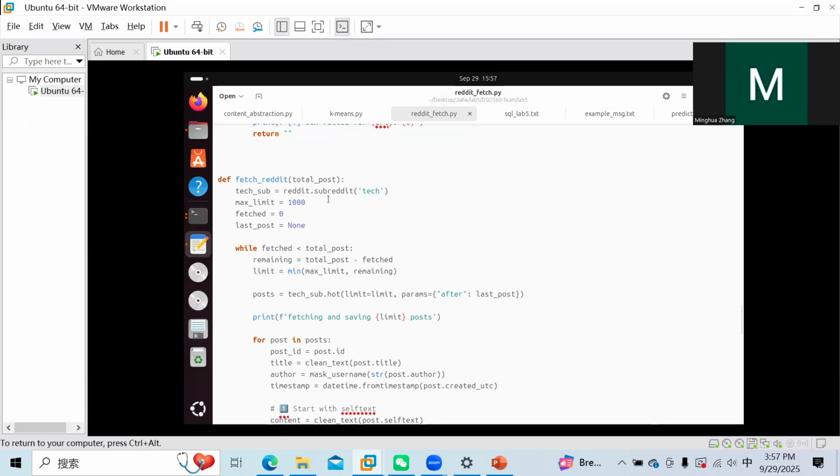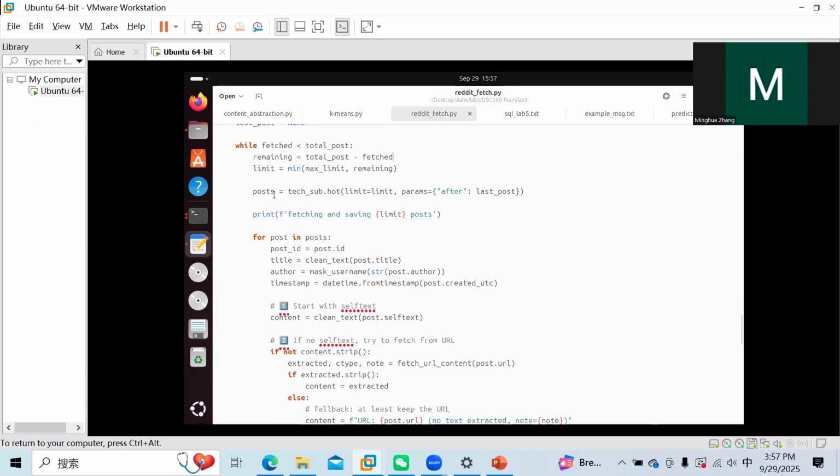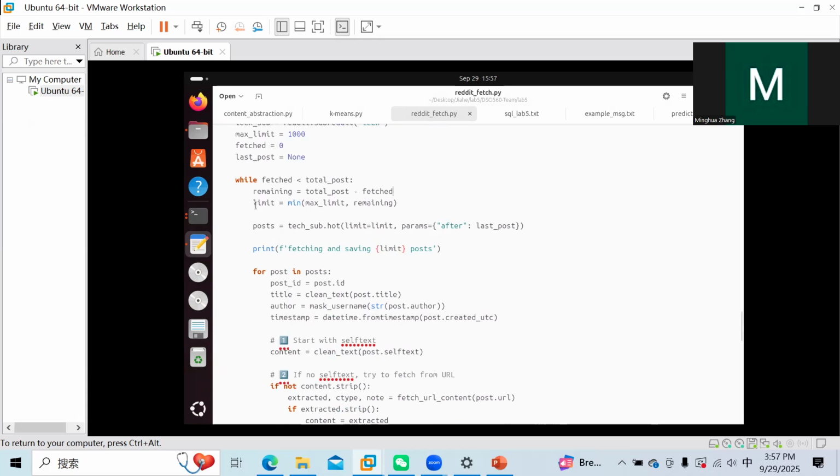One more thing to notice is that our fetch function will not repeatedly fetch the same 1,000 posts. Here we set this parameter, the after. So we know the last post we fetched during this API call, so we always know the next 1,000 posts we want to fetch.